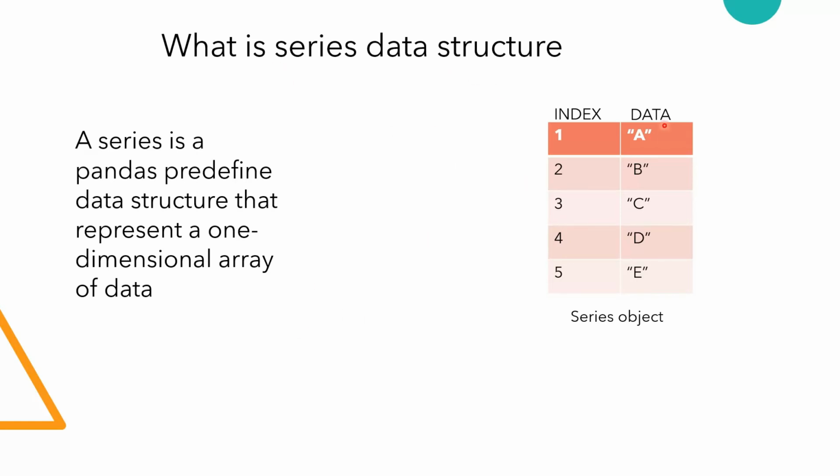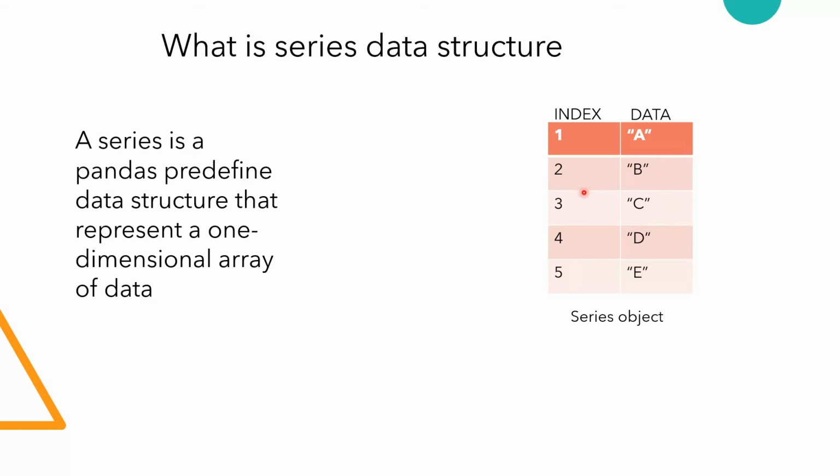Basically in series data structure we have only one column. In that column we store only a single type of data. We cannot store different types of data in this series data structure. Okay, so basically these are your index values of these data.